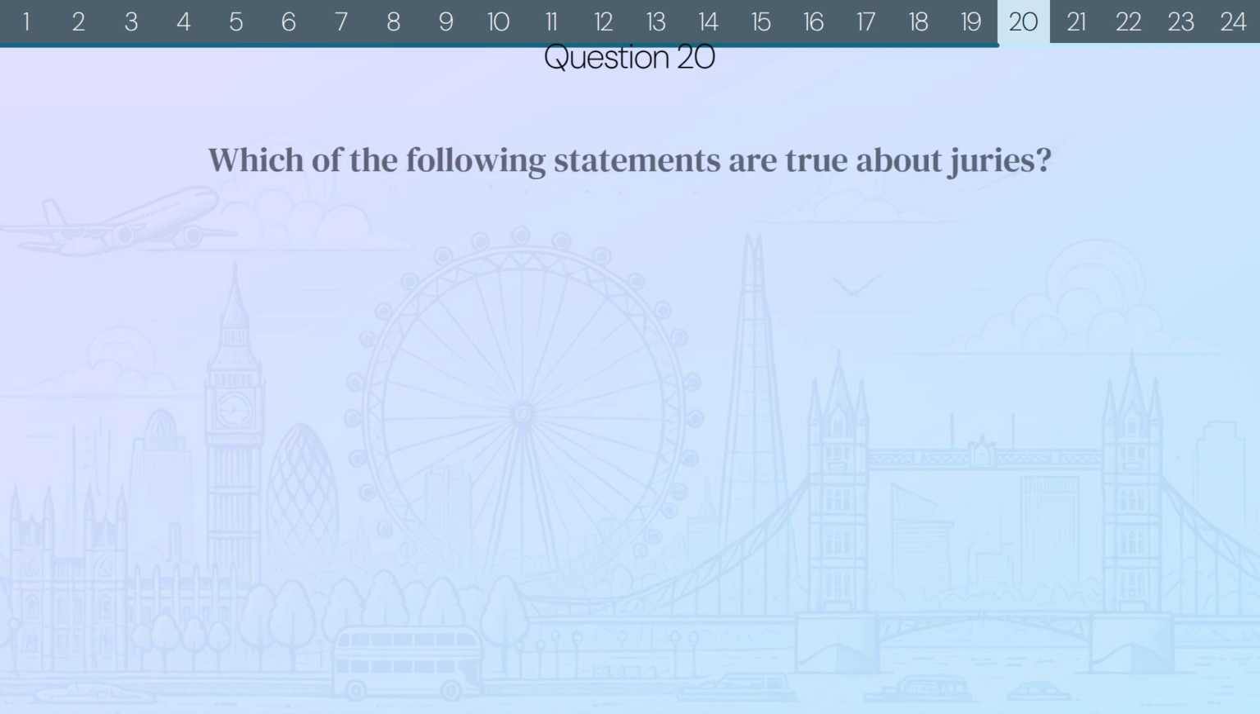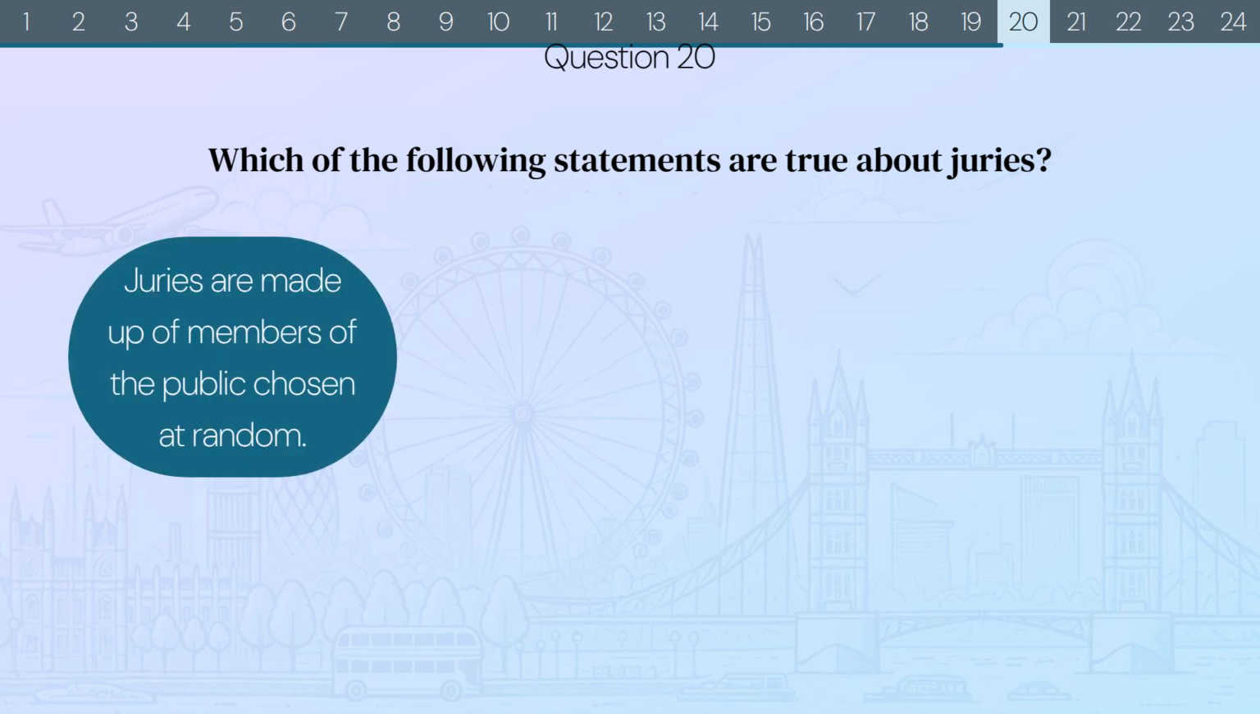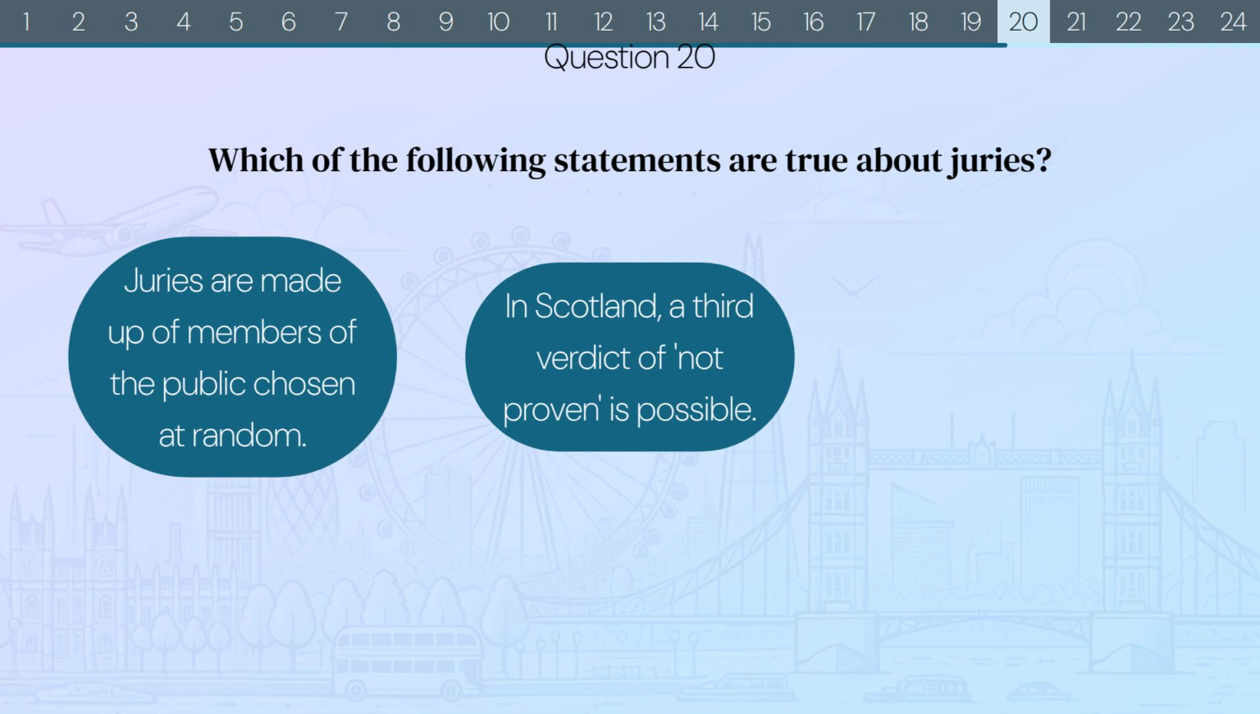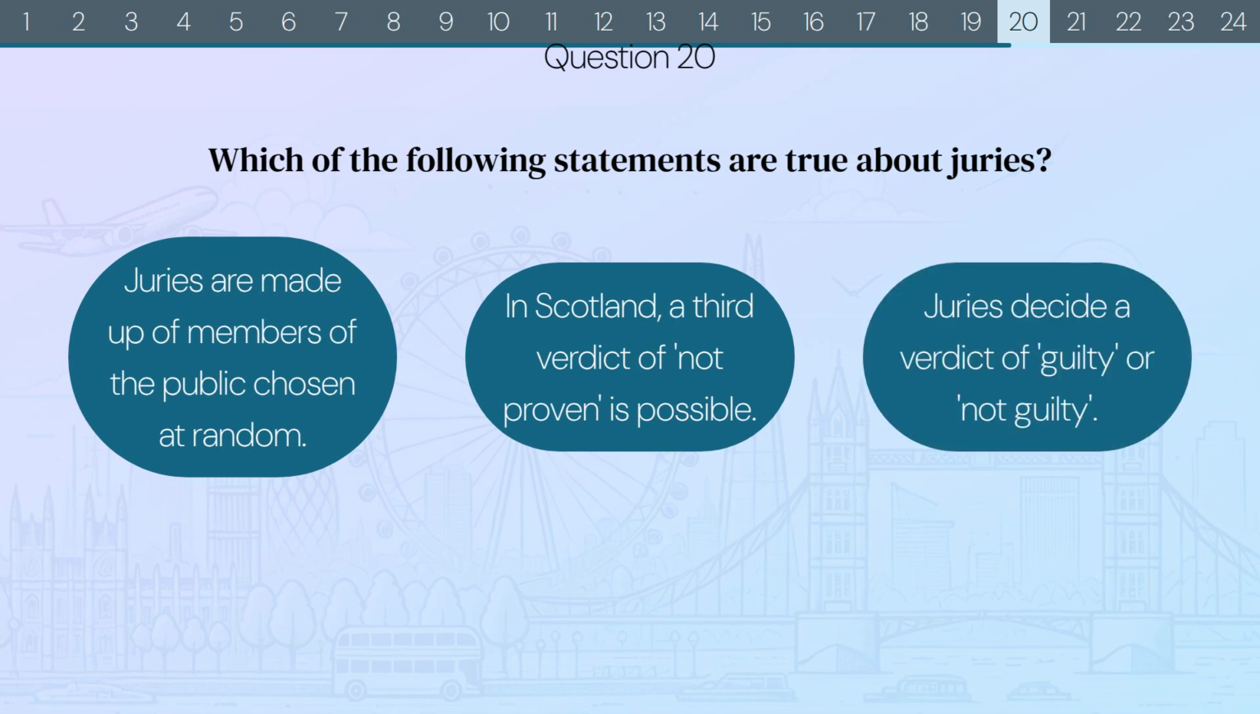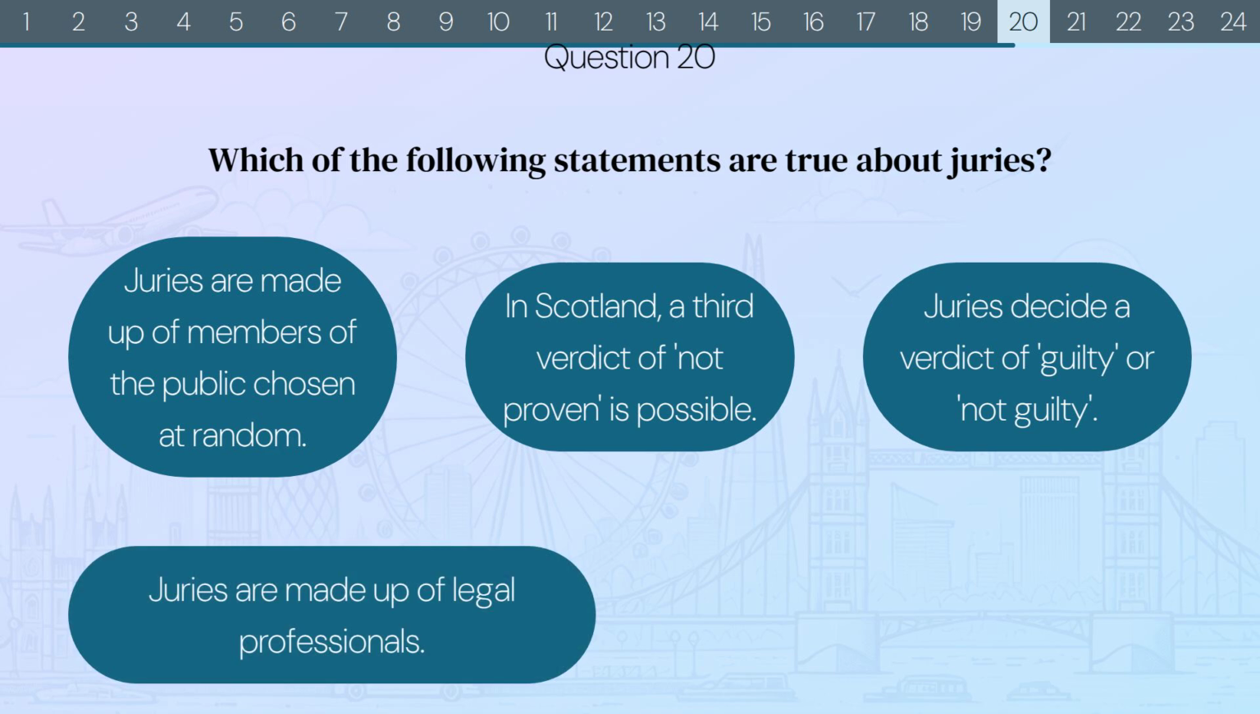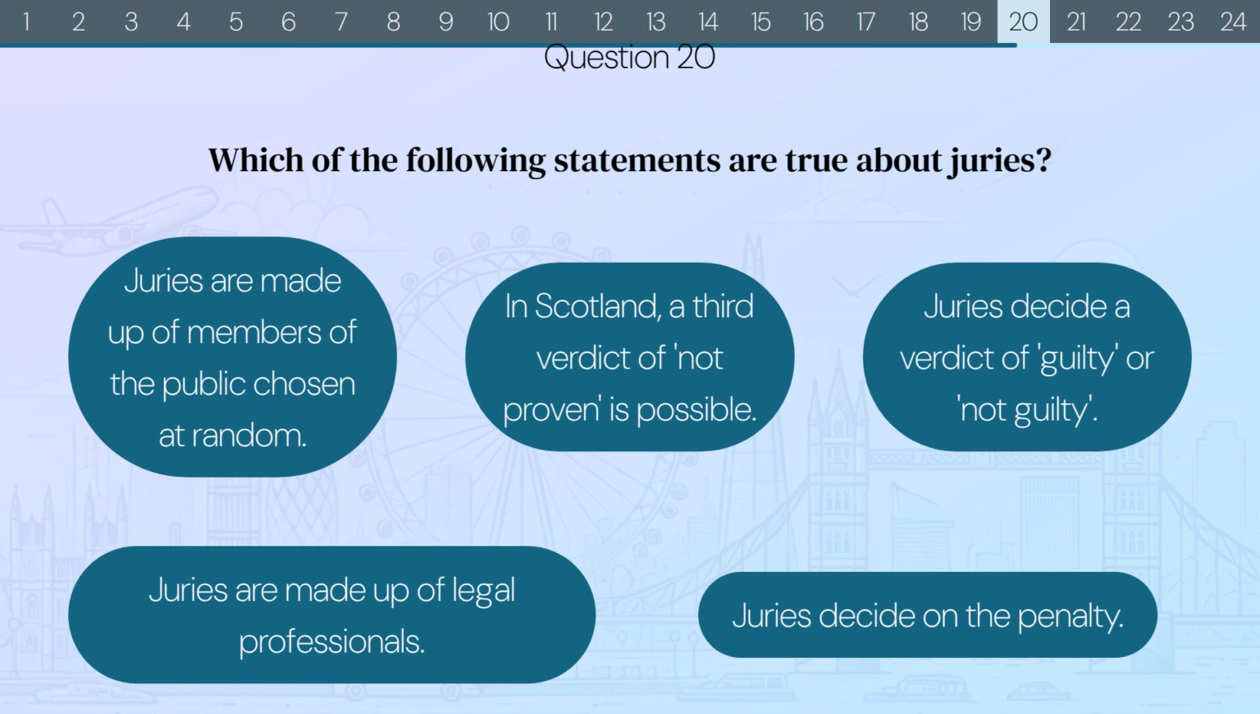Question 20. Which of the following statements are true about juries? Juries are made up of members of the public chosen at random. In Scotland, a third verdict of not proven is possible. Juries decide a verdict of guilty or not guilty. Juries are made up of legal professionals, or juries decide on the penalty.